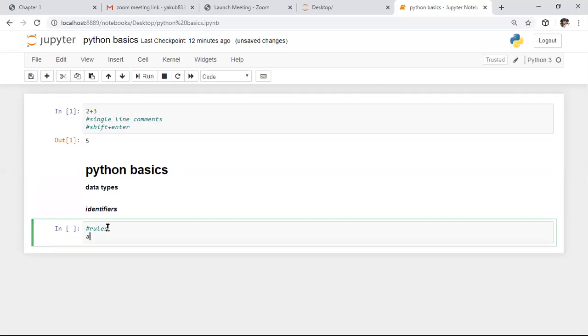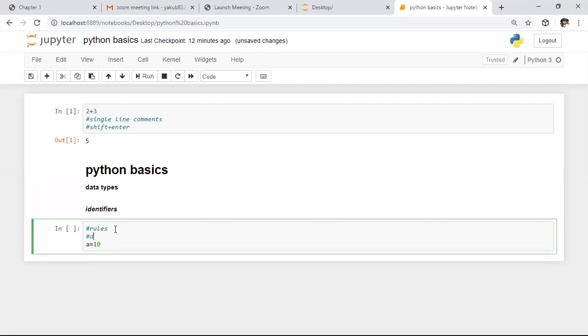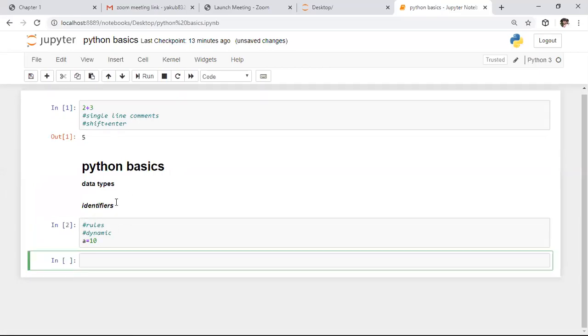Here, initially I'm saying a equals 10. Coming to this, Python is a dynamic programming language. Remember this, it is a very important thing. Coming to Java, C, and C++, those are static programming languages. That means if you want to define a variable, before defining the variable itself, you need to specify the data type. In the other languages, if you don't specify this, it will return a type error.